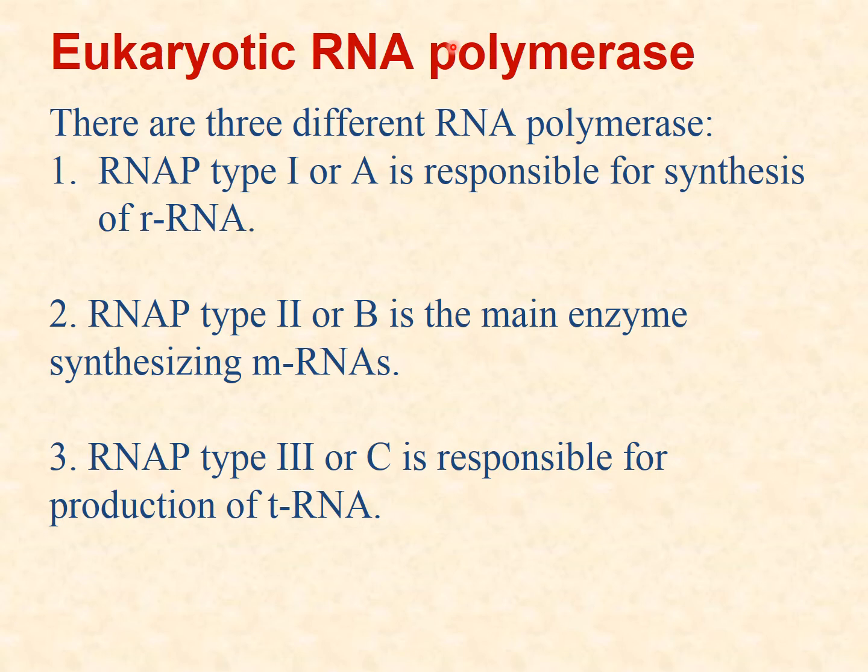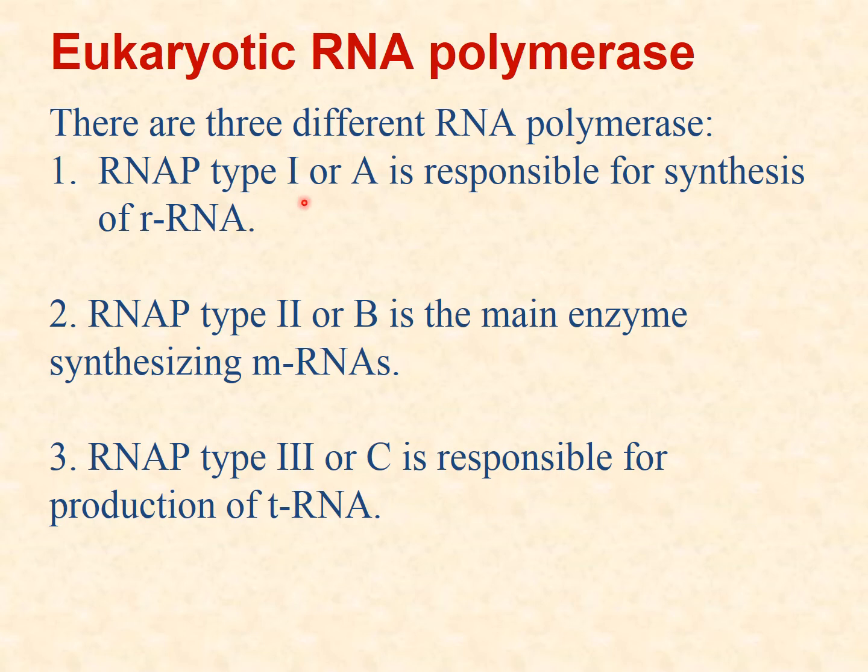Now in eukaryotic RNA polymerase, we have seen that prokaryotic RNA polymerase had 2 alpha, 1 beta, 1 beta dash, 1 omega, and finally the sigma, which completes the holoenzyme. But in eukaryotes we have 3 RNA polymerases, not only 1. In prokaryotes it was only 1.